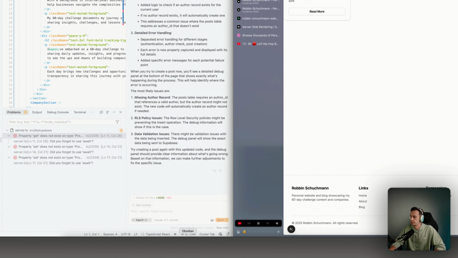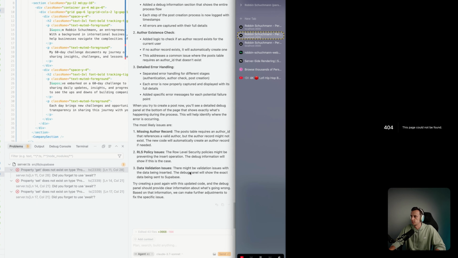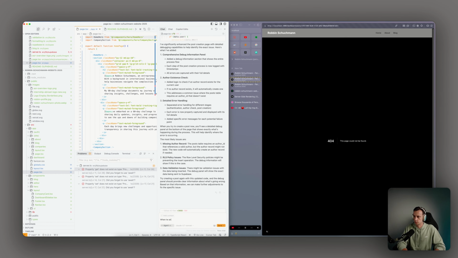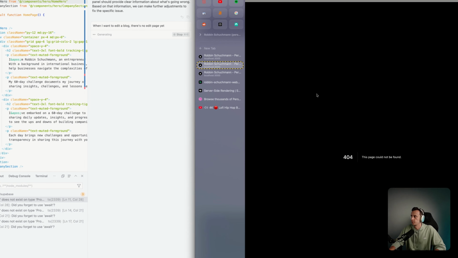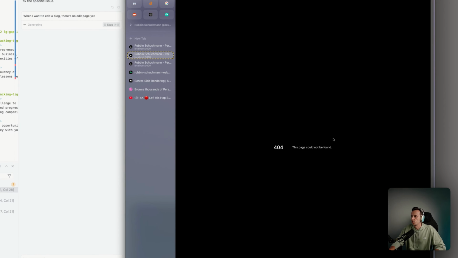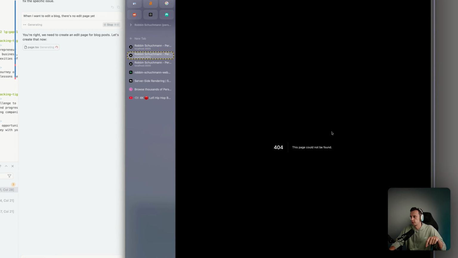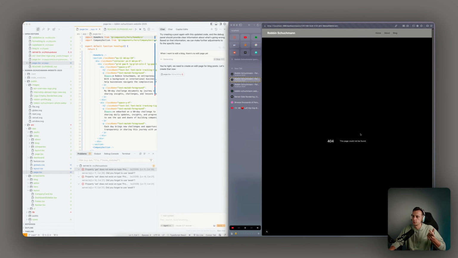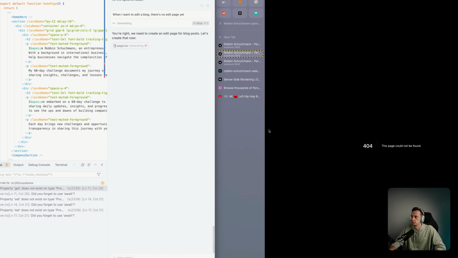Okay, so let's just take example text, day 1. See, that's what I thought. There's no edit screen. When I want to edit a blog, there's no edit page yet. This happens a lot. When I start developing, it will create a bunch of buttons, but either the button is not linked to the actual screen or Cursor just didn't make the screen yet. Then just simply ask it to create a page and you're good to go.